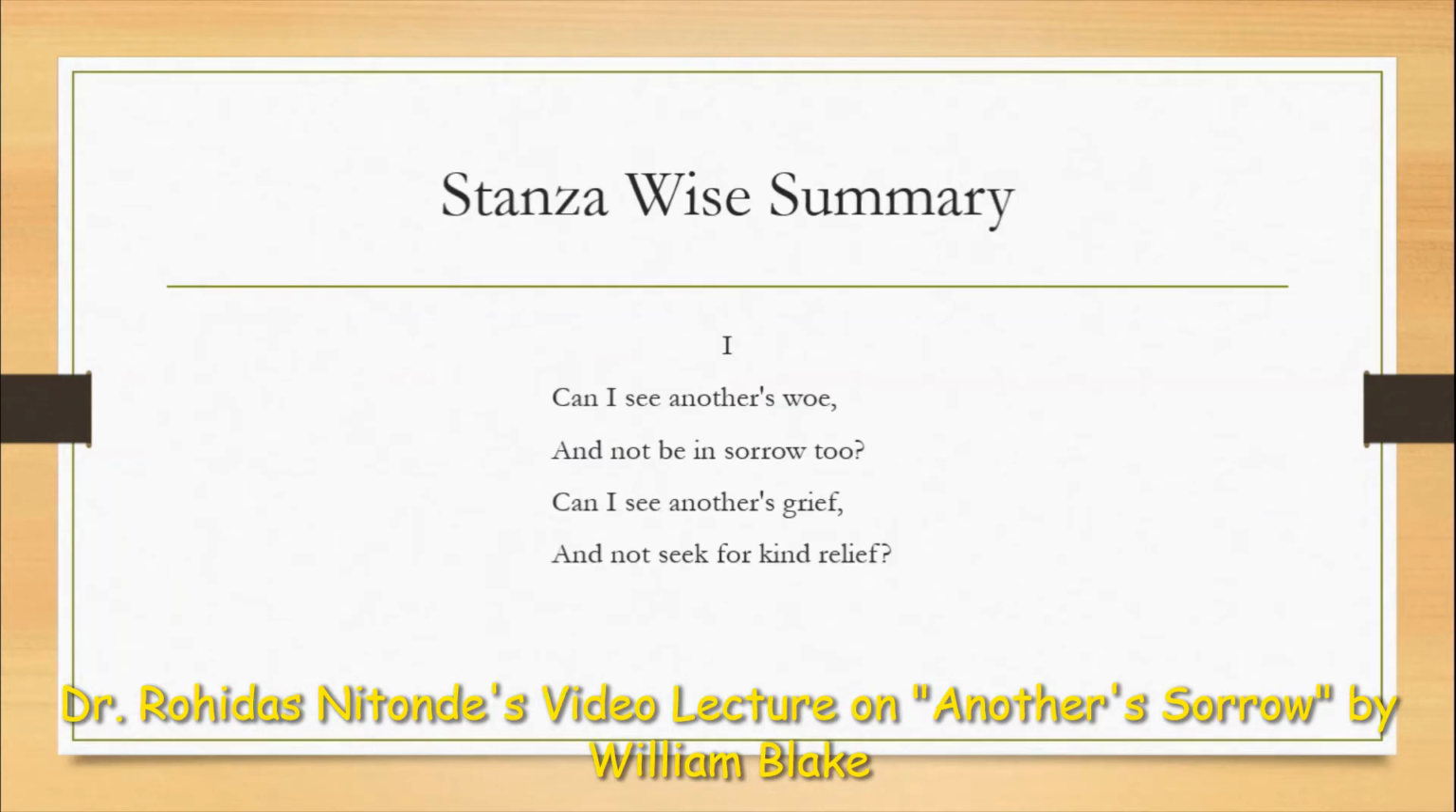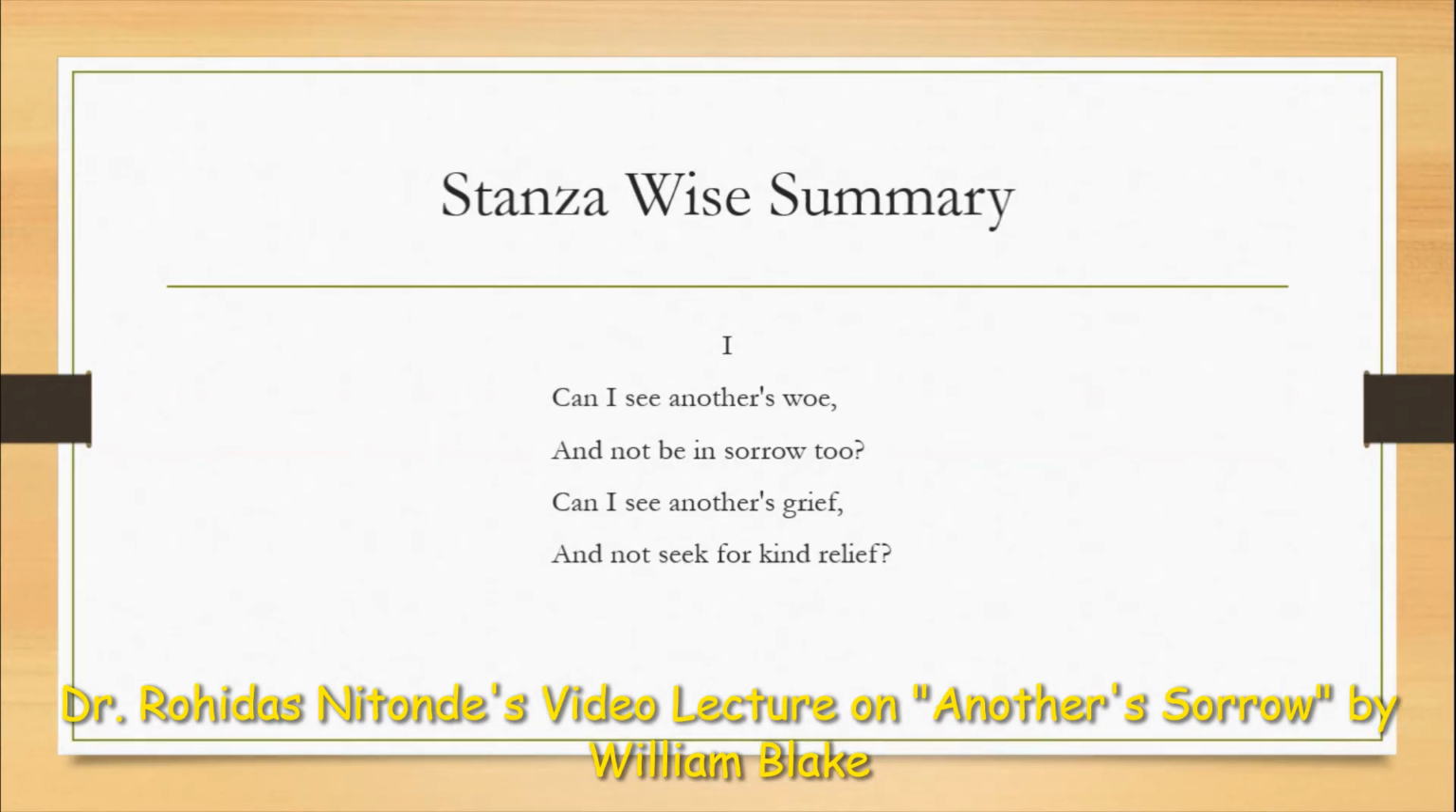Let us see the stanza-wise summary of each of the stanzas. This is the first stanza of the poem, and here we will find how the poet begins the poem very, very effectively. In this stanza, the poet talks about another's sorrow. He says that when he looks at the sorrow and sufferings of other people, what happens to us? He feels sad and sympathetic.